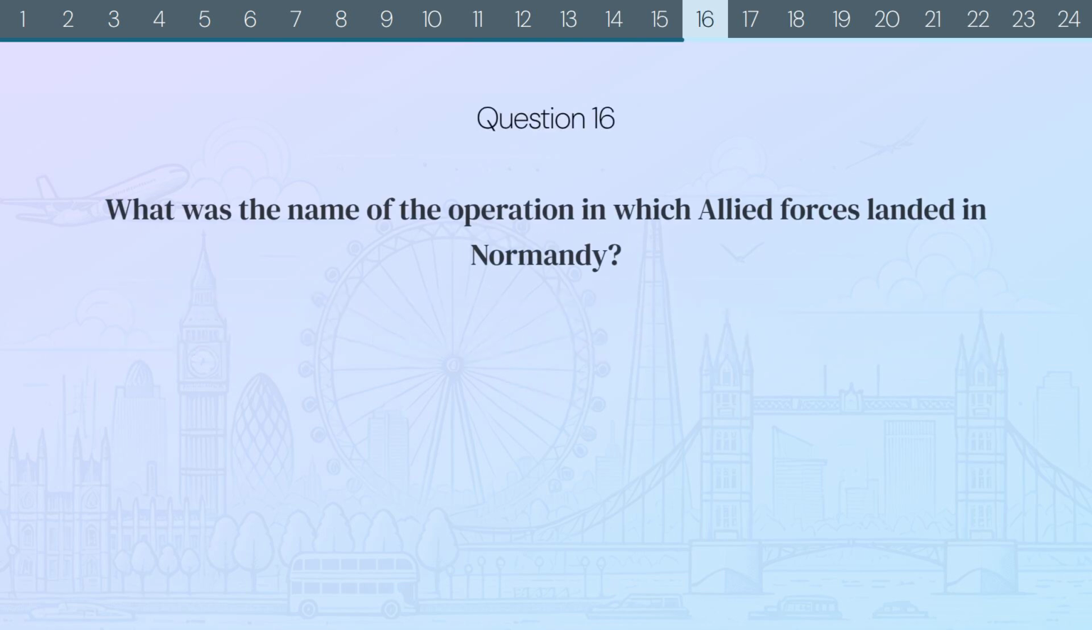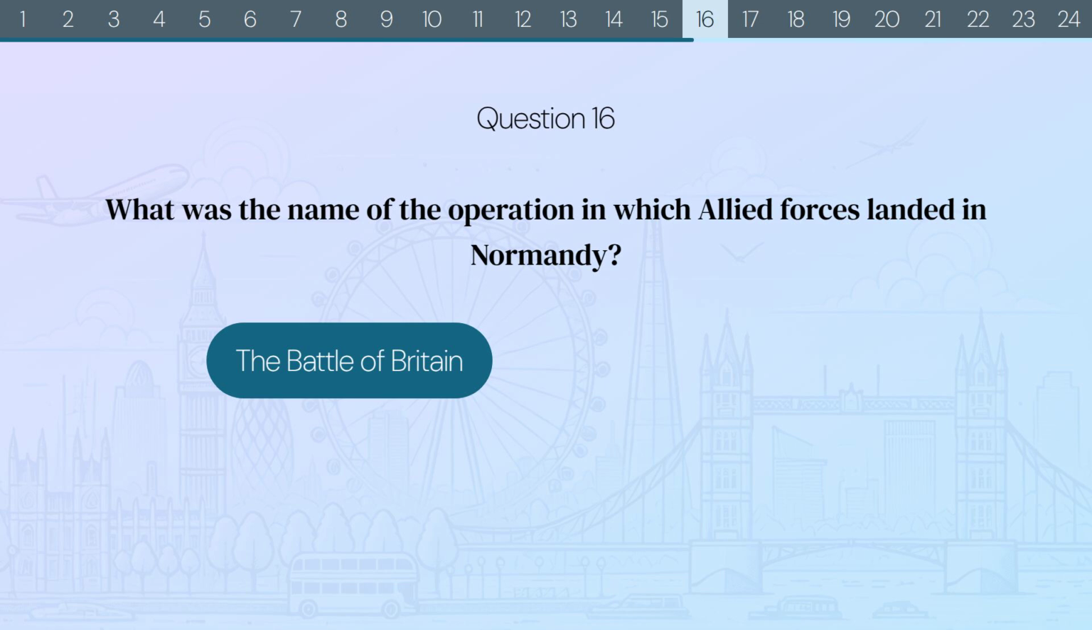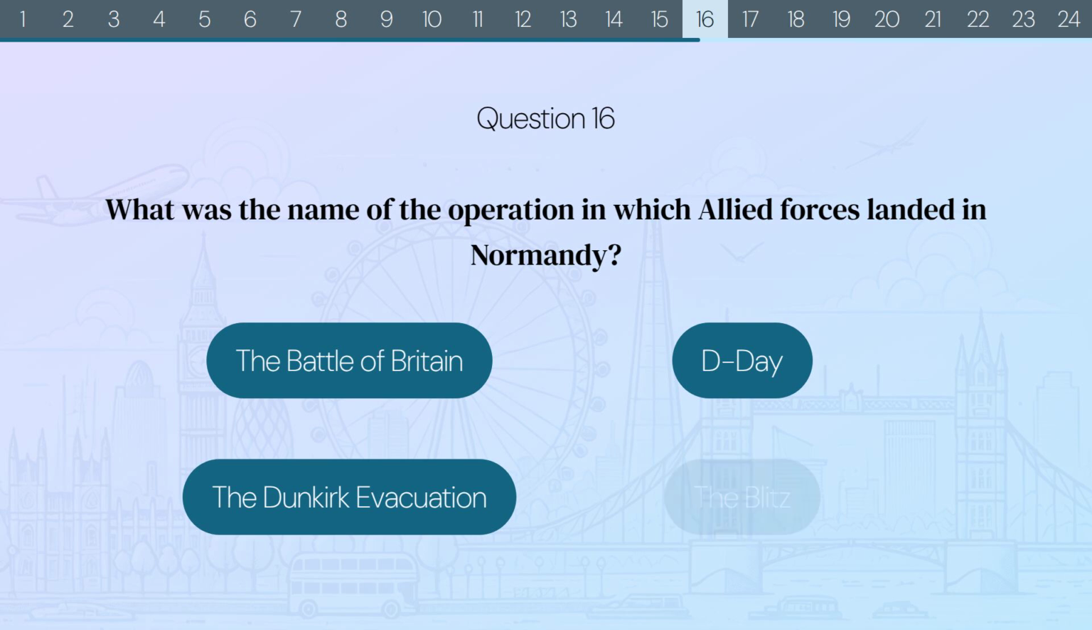Question 16. What was the name of the operation in which Allied forces landed in Normandy? The Battle of Britain, D-Day, the Dunkirk evacuation, or the Blitz?